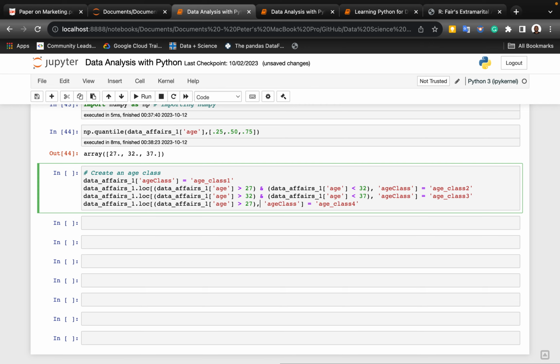I'm going to put a comma, right? So here we're basically going to open up this, and then we'll put a comma here. So this is going to be greater than 37. So you can see all we did here: greater than 27, greater than 32, greater than 37. Here, less than 32, less than 37. Then the final one is greater than 37. So which is going to be what is at all here.